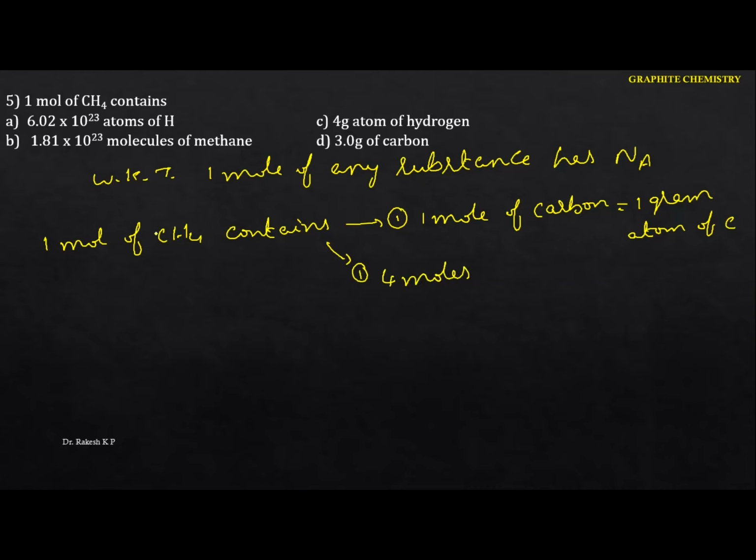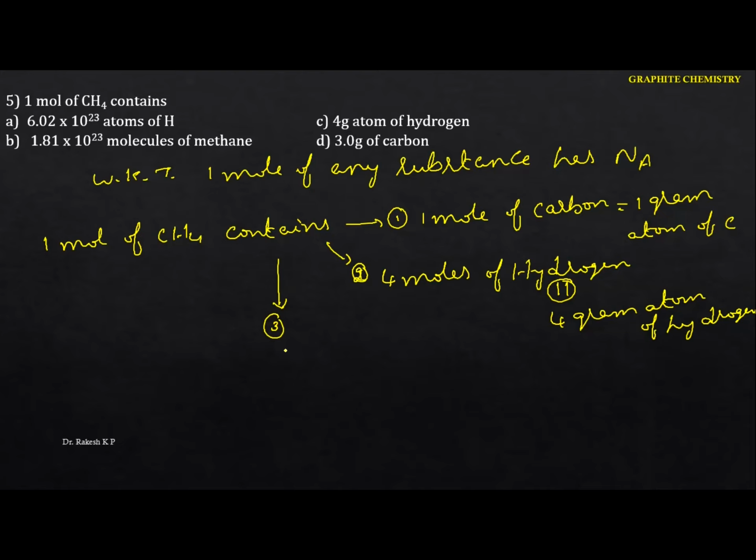you just identify the 1 mole of methane. So here it contains 1 mole of carbon, and also I can write 4 moles of hydrogen. So 4 moles of hydrogen, which is also equal to 4 gram atom of hydrogen. Okay, these are the possibilities. Okay, see the next one here. And also, this is nothing but, again I can write, this will be the second one. Okay, I'm going to write another possibility here.